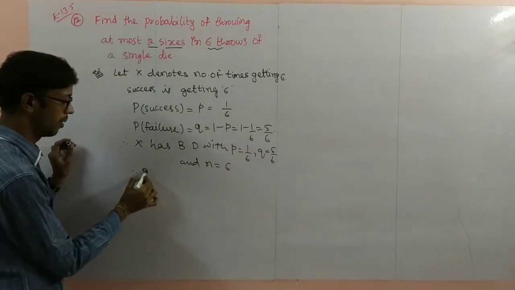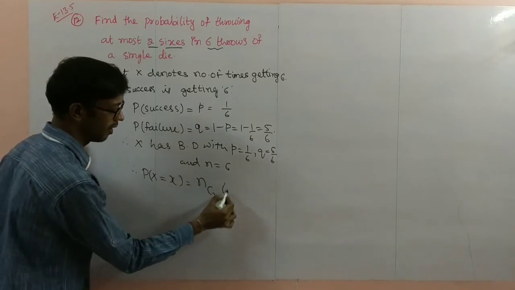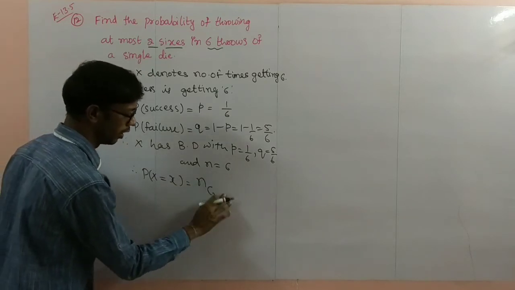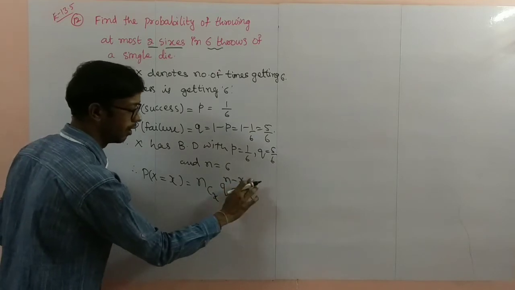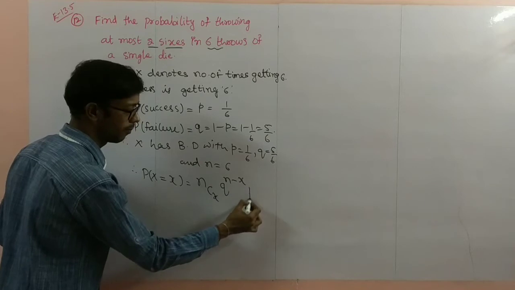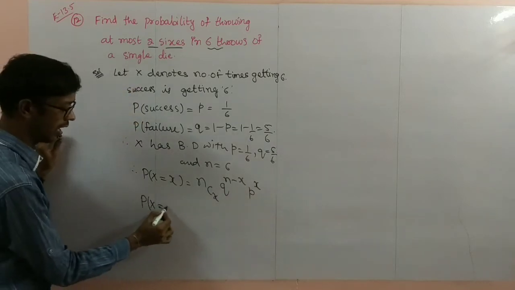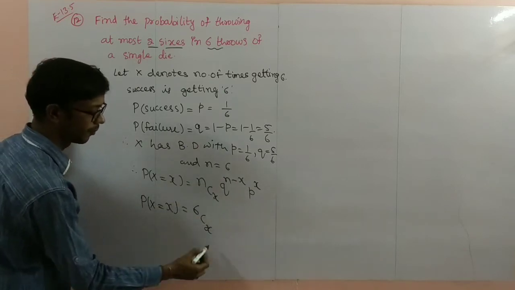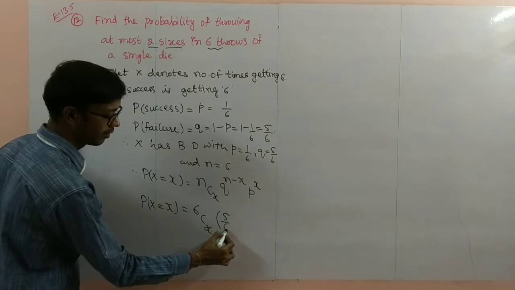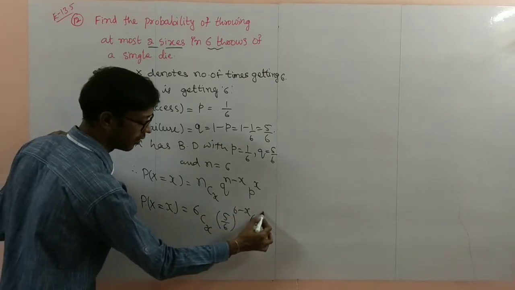Therefore, probability of X equal to x is nCx, first we will always write Q, Q power n minus x, P power x. So substitute all the remaining values here: 6Cx, 5 by 6 power 6 minus x, 1 by 6 power x.